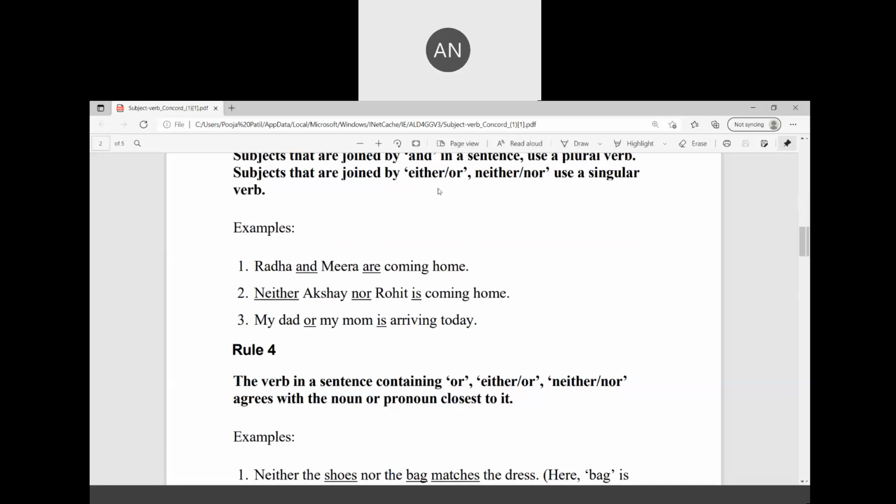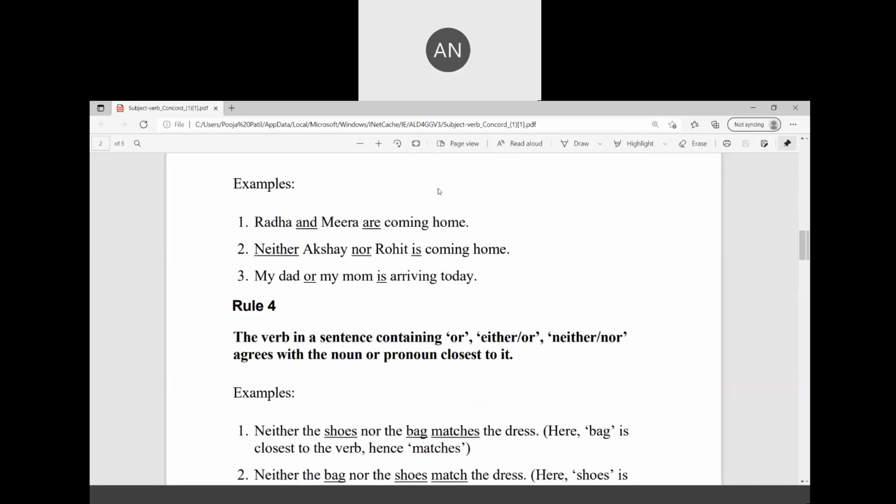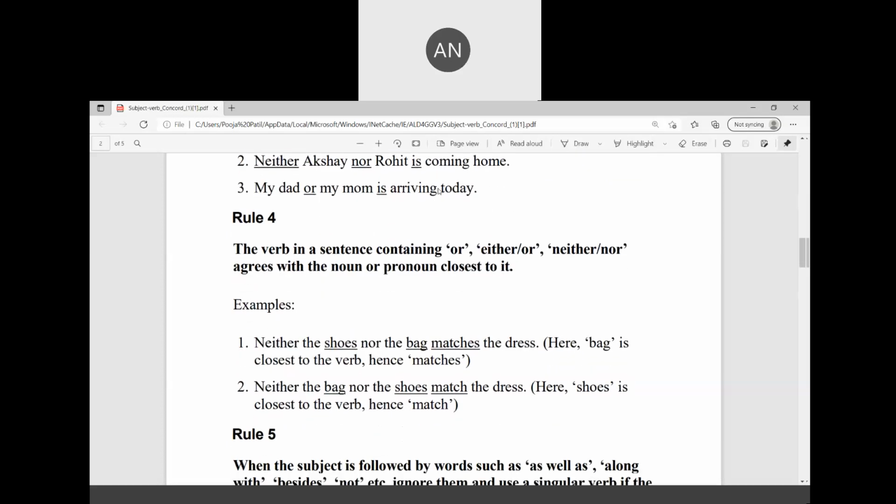Rule number four: the verb in a sentence containing or, either or, neither nor agrees with the noun or pronoun closest to it.